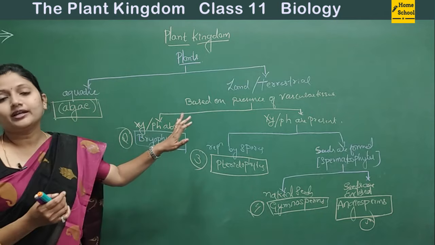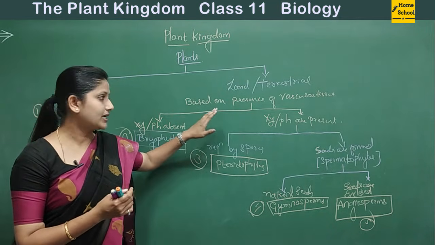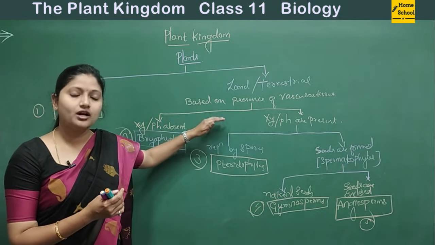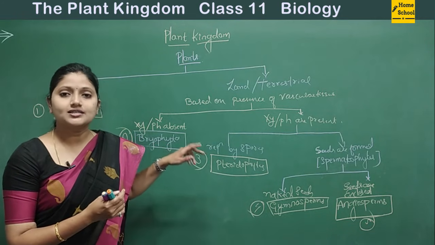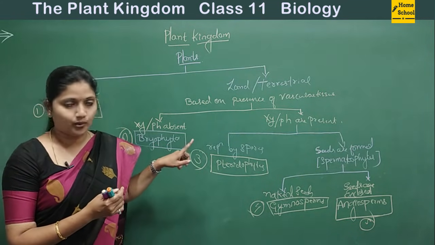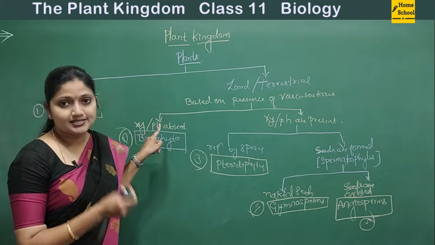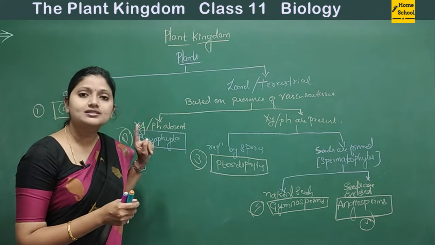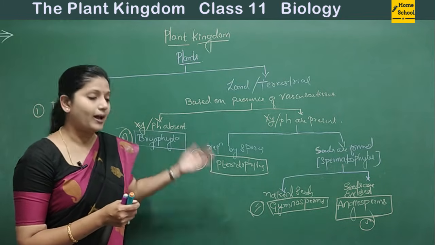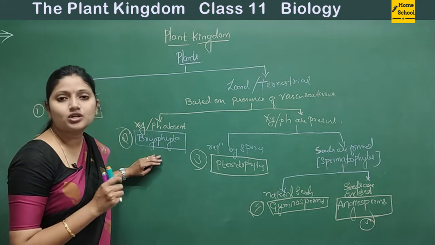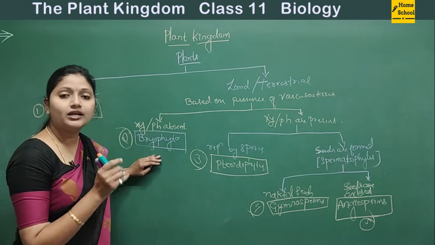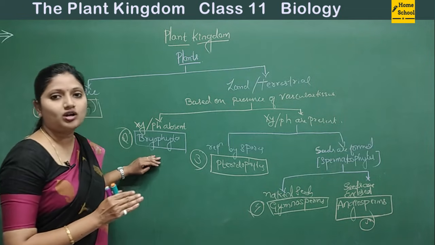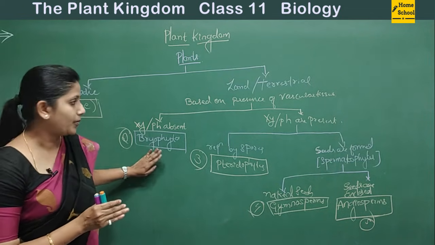Then the terrestrial plants. This is again based on the presence of the vascular tissues, that is the xylem and phloem. If the xylem and phloem are absent, then such plants will be placed under one particular class called Bryophyta.